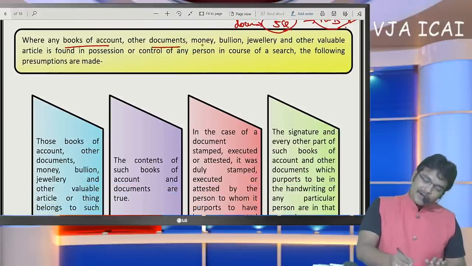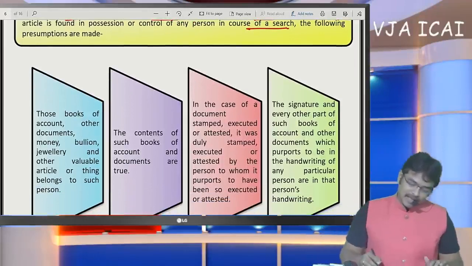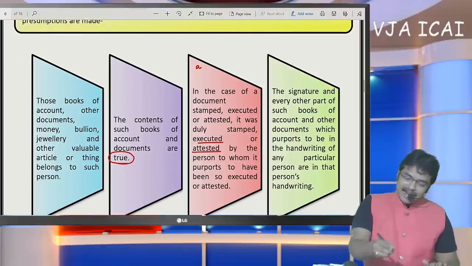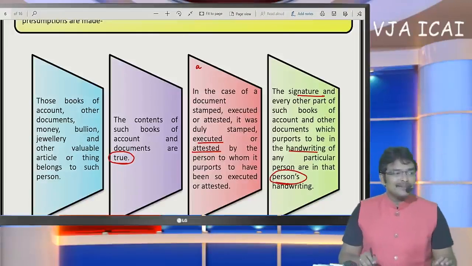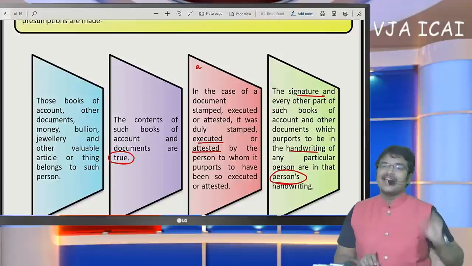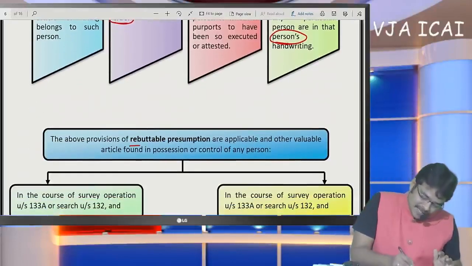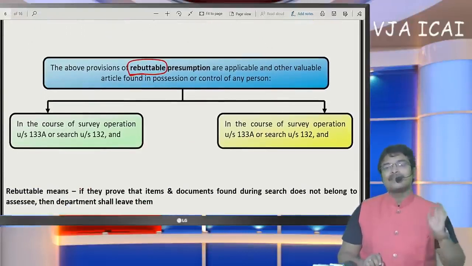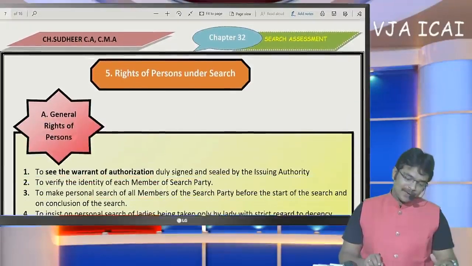Any books of account, documents, money, bullion, jewelry or other valuable article which was found in the course of search, they believe that it was true. They believe that it was attested and executed in the name of this SSE only. And every signature and every handwriting belongs to the SSE only. This is the presumption they are going to take. They shall assume that everything belongs to the SSE only. Now it is the part of the SSE to prove otherwise, but these presumptions are rebuttable. What do you mean by the term rebuttable? It means if the SSE proves, then they shall leave the SSE. They are only rebuttable presumptions is the conclusion I am going to give you here.